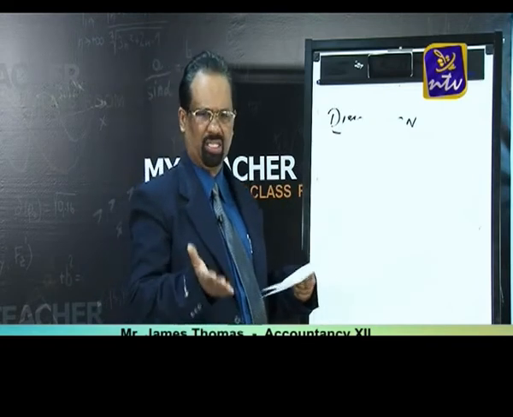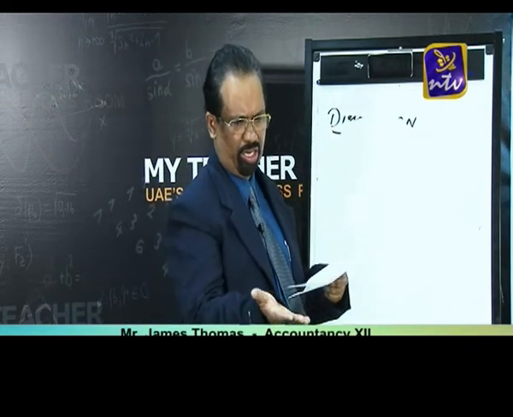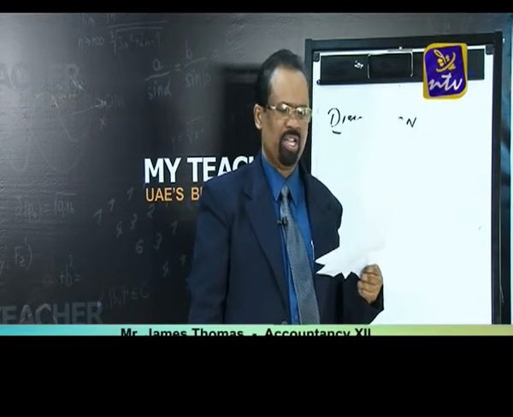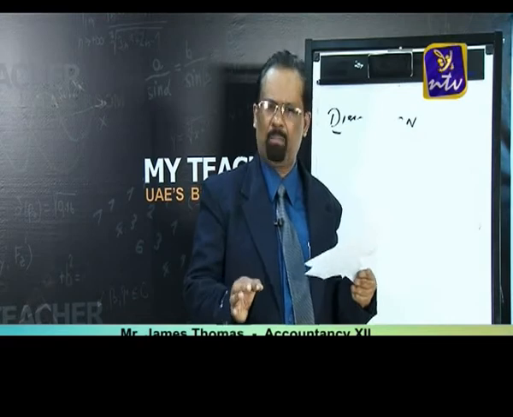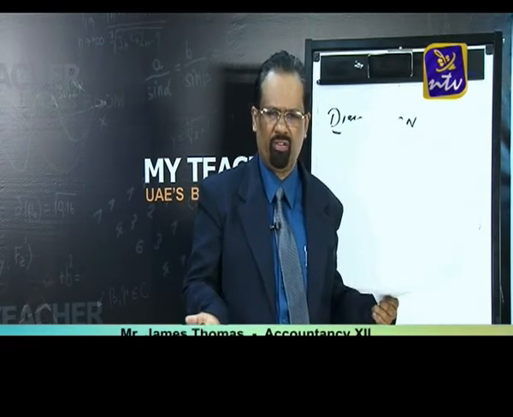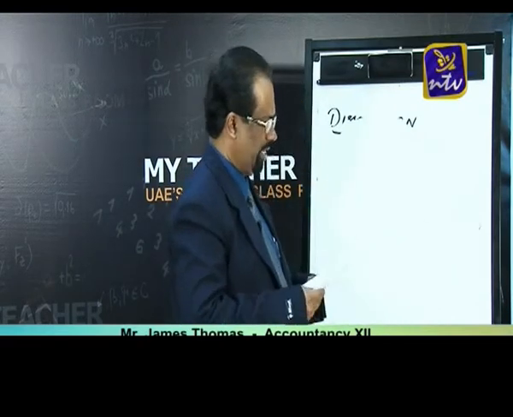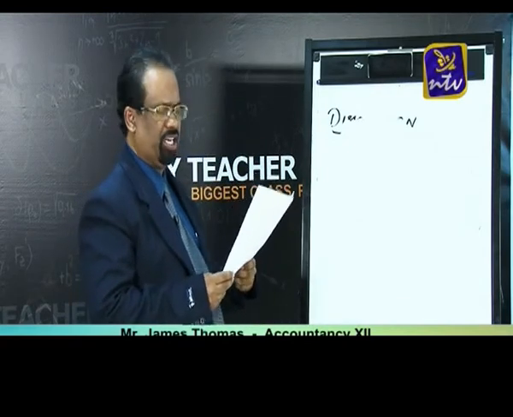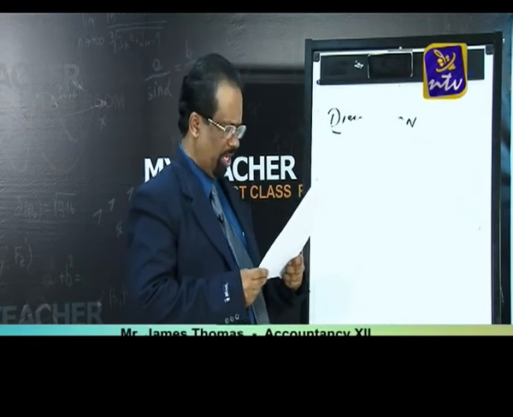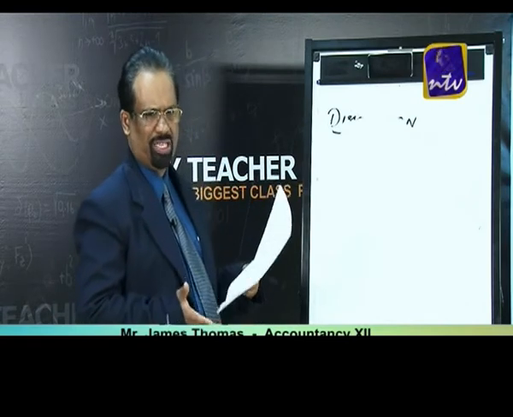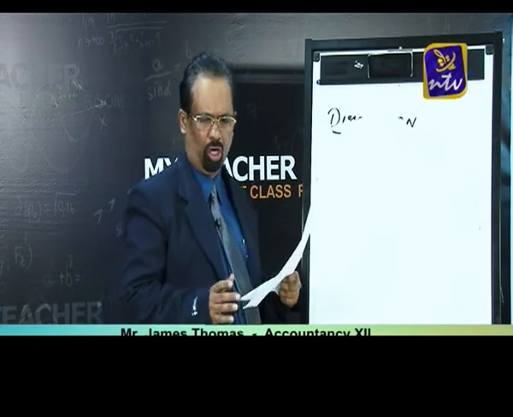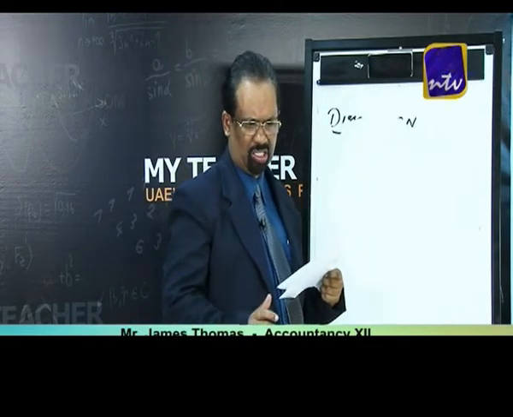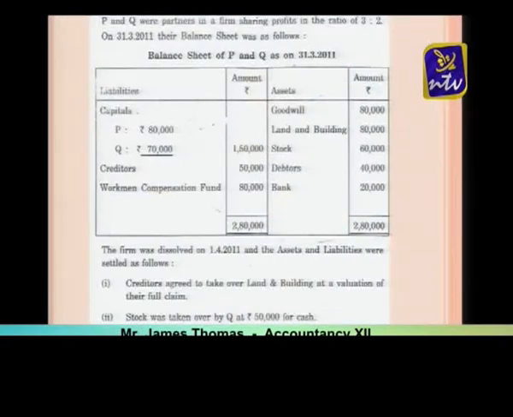So now once again, land and building was taken over by a land development authority but they are ready to pay the cash. So entry is cash account debtor to realization account. And second point, investments were taken over by P, but he is giving the money. So our entry will be cash account debtor to realization account. And the last point, it is a mutual adjustment. One of the creditors is taking our firm's machinery as well as debtors in full settlement. So that is why we are not passing any entries.